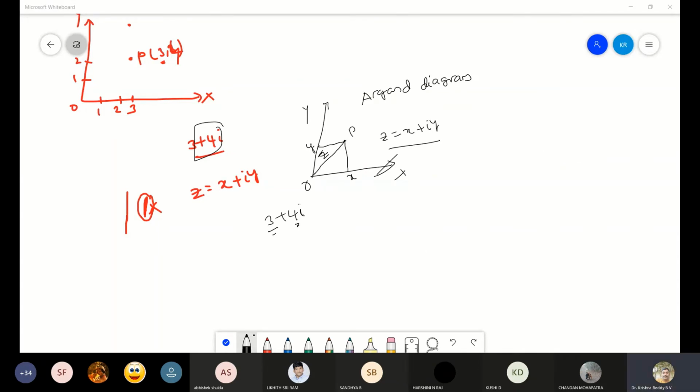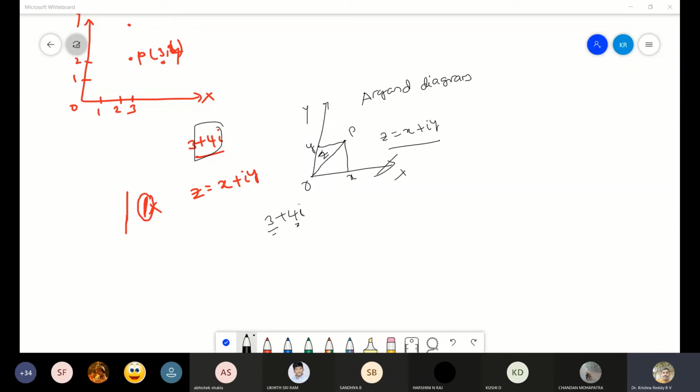Yeah, leave it. So i is an imaginary number. Here, generally, the x-axis will be considered as the real axis and the y-axis will be considered as the imaginary axis. x will be considered as the real axis and y as the imaginary axis. So that is the representation of a complex number in a coordinate system.